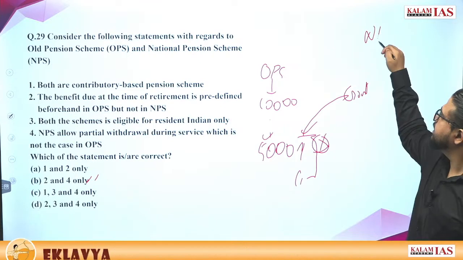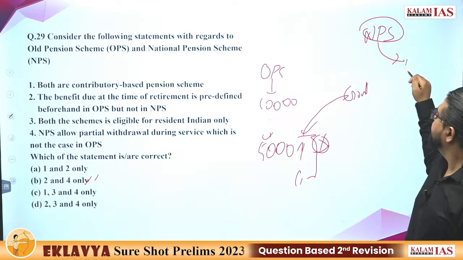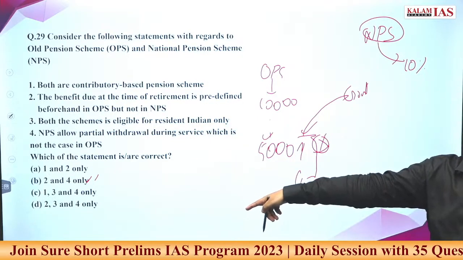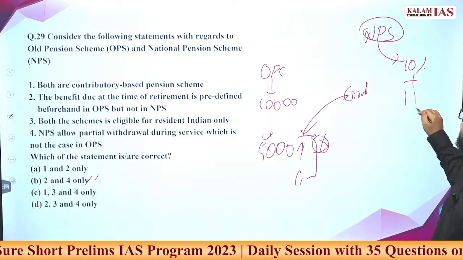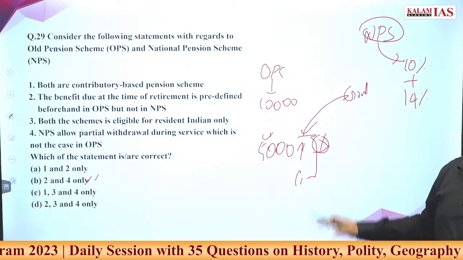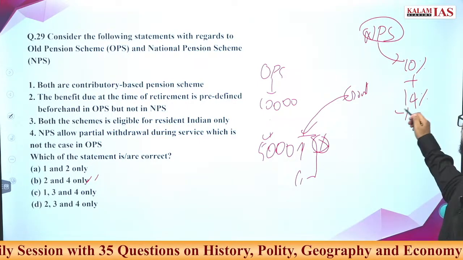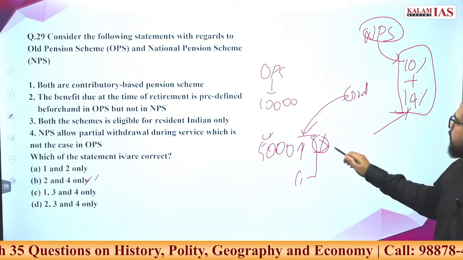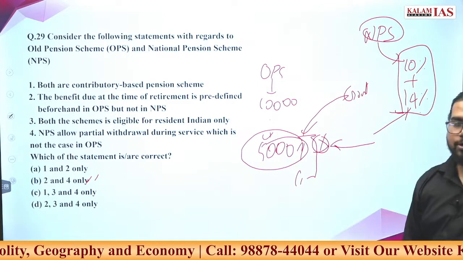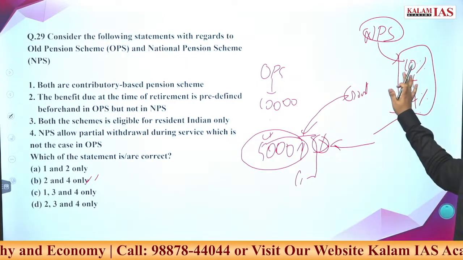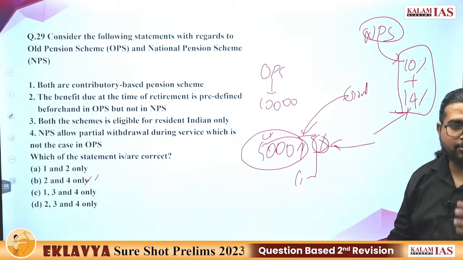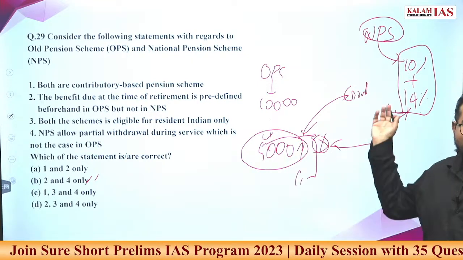In the national pension scheme, 10% of every month's employee salary will be cut and invested in the fund. Then, over this 10%, if it is a government employee, the government will itself invest 14%. This fund together will be used to give the employee the pension. So how much pension the employee gets depends on how much he invested. He can even withdraw from the fund before reaching maturity, before retiring. So there are some flexibilities.